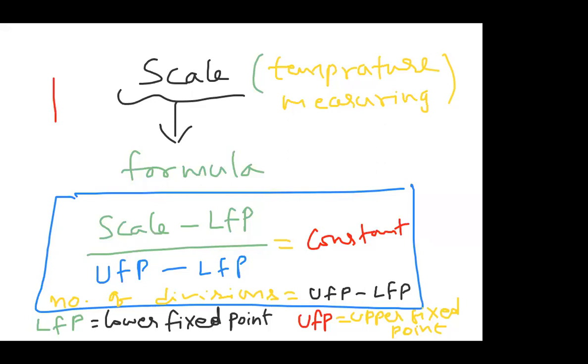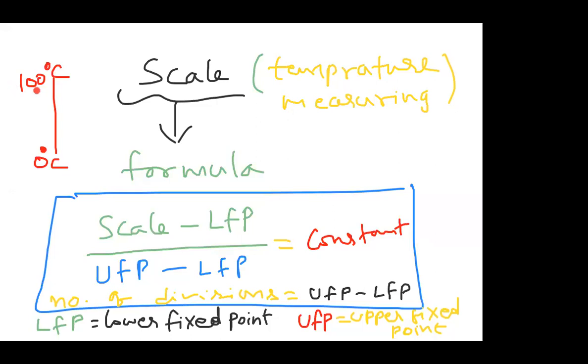Whenever you take any scale, it has two limits: one is the lower limit, another is the upper limit. For the centigrade scale, the lower limit is 0 degree centigrade and the upper limit is 100 degree centigrade. The lower fixed point corresponds to melting, and the upper fixed point corresponds to boiling. The scale has two fixed points, one lower and one upper.